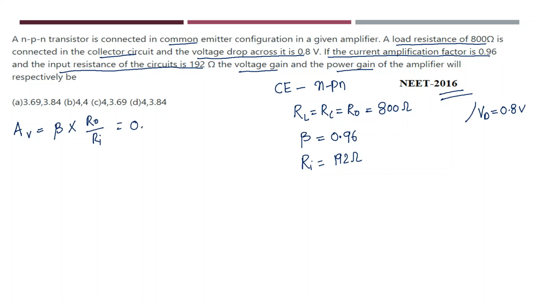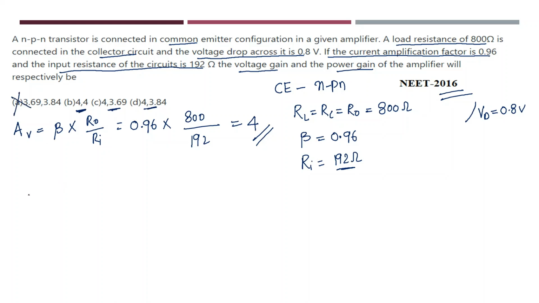What is the value of beta? 0.96 into what is the value of R0? R0 is nothing but 800, divided by what is the value of R input? Input resistance is nothing but 192. If you solve this, you will be getting the answer as 4. So which options are having 4? This option is having 4, this option is having 4, this option is having 4. So this option is getting deleted.